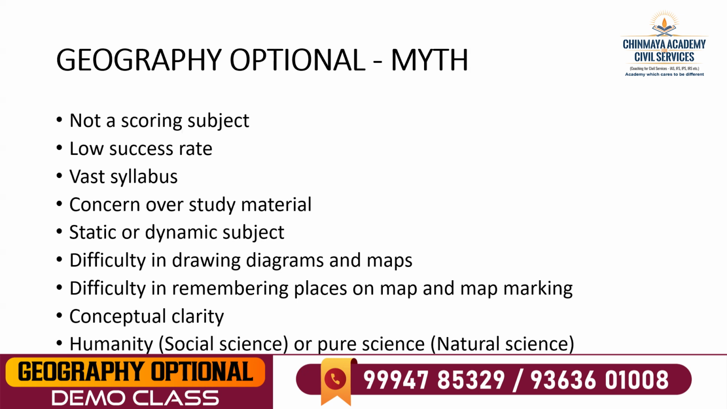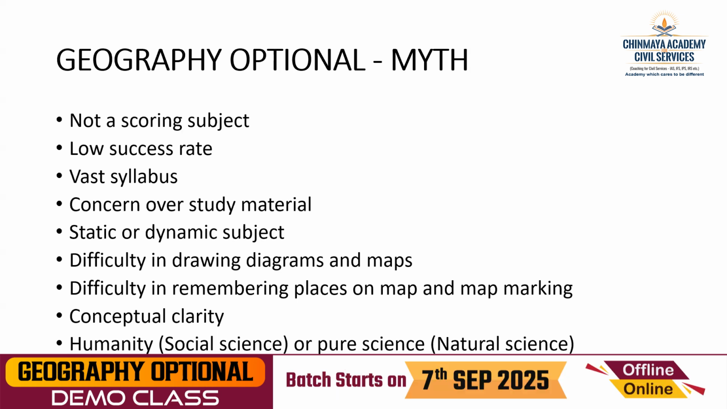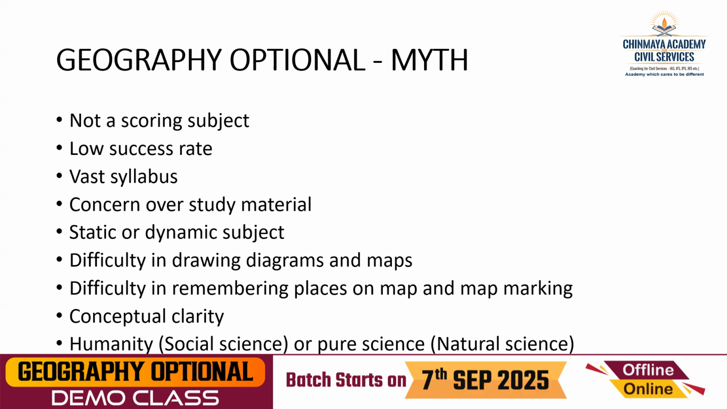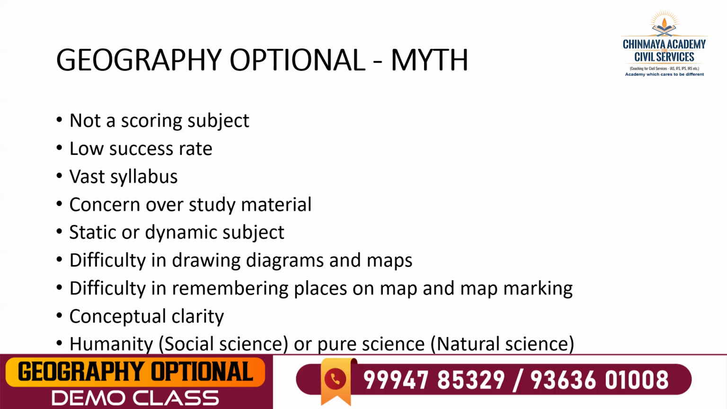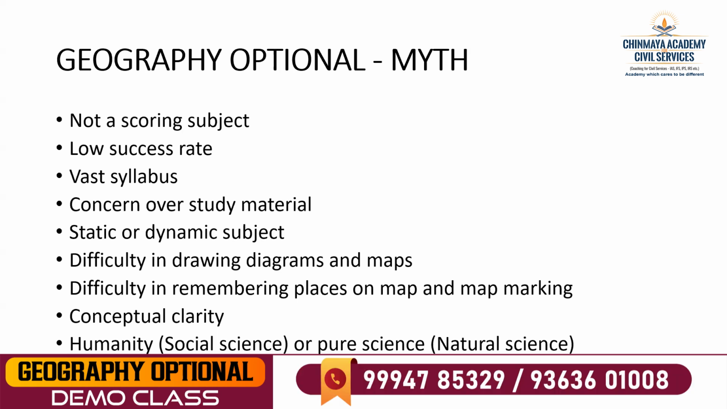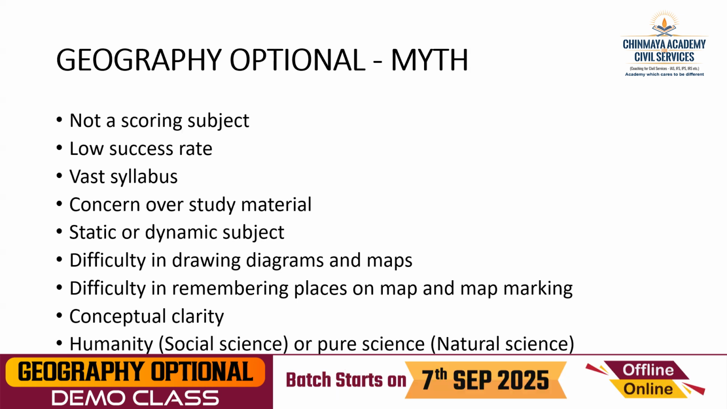Okay, very important. Next, is it a humanity subject or pure science? Is it a social science or a natural science? Both. It is a social science or humanity subject because in colleges, BSc Geography, in certain states BA Geography, MSc Geography, MA Geography, like that it is taught. So it is a humanity, social subject.